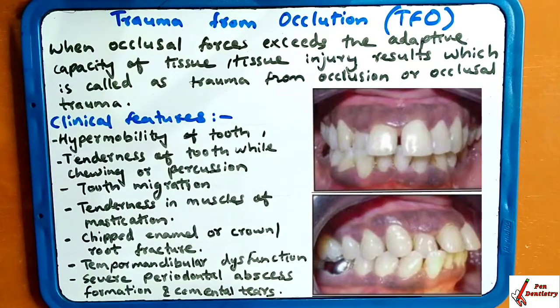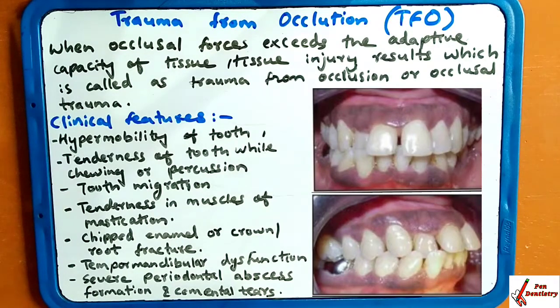When the tooth is mobile and you are occluding your teeth, at that time trauma occurs. Tenderness of the tooth while chewing or percussion. While chewing, or if there is percussion, tenderness is present. At that time trauma from occlusion occurs.